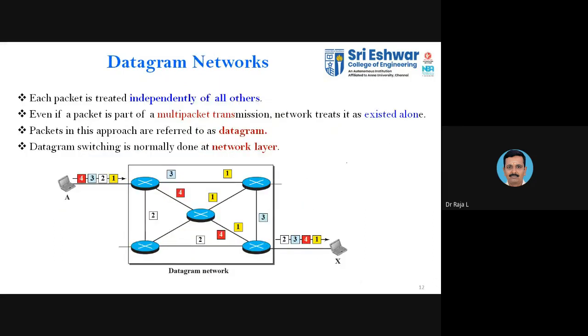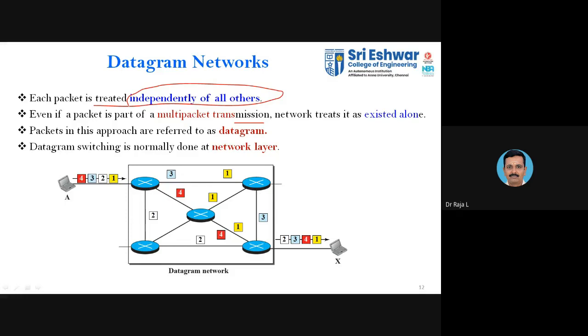So first we'll discuss the datagram networks. In that, each packet is treated independently of all others. As I told earlier, if we have a packet of a larger size, we need to divide it into smaller ones. When I divide the data into smaller packets, I need to identify each and every packet.